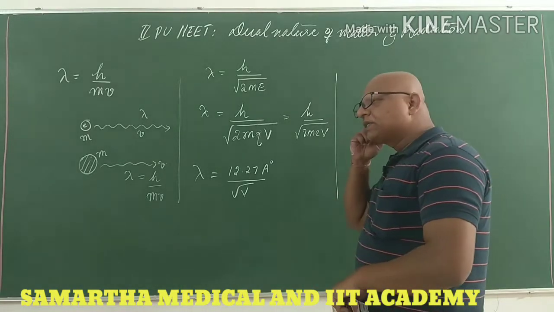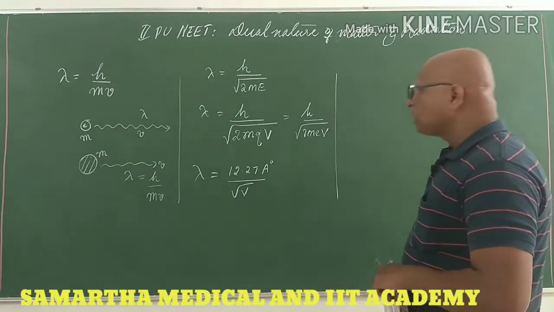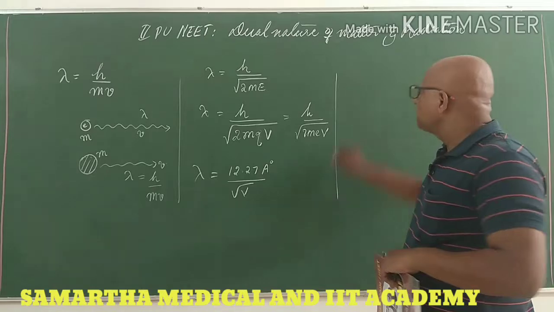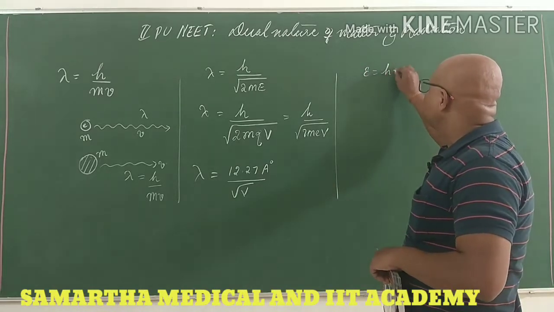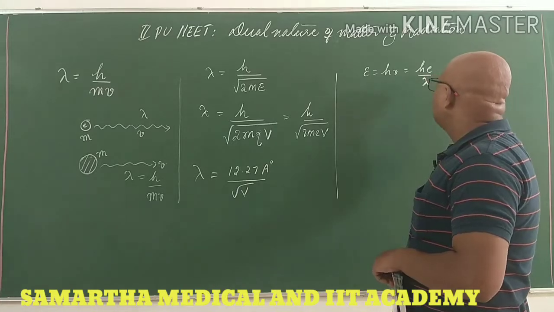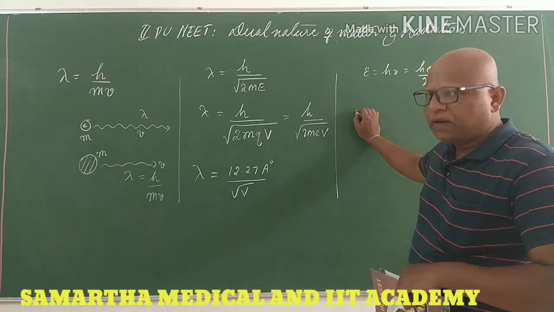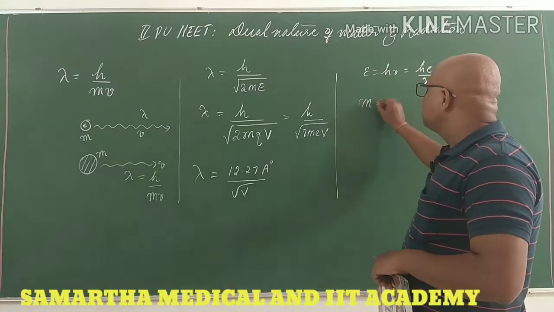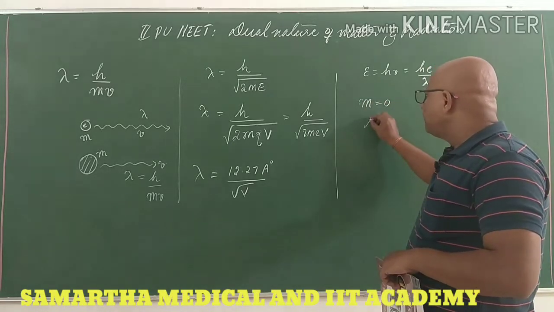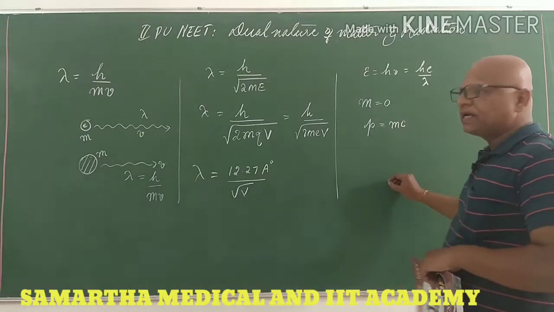After this, characteristics of photon. We have to dwell upon the characteristics of photon. What is a photon? A photon is an energy particle whose energy is given by h nu or hc by lambda, where lambda is the wavelength of the photon. A photon is a packet of energy which is not to be thought of as a material particle; its rest mass is 0 and its momentum is not to be taken as mc.